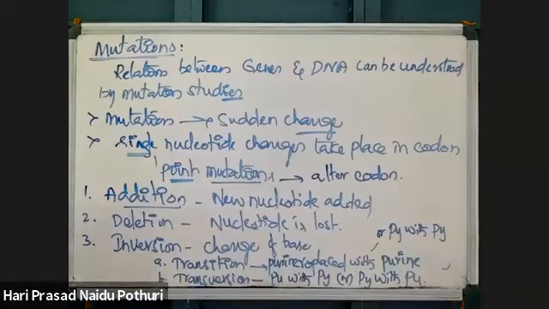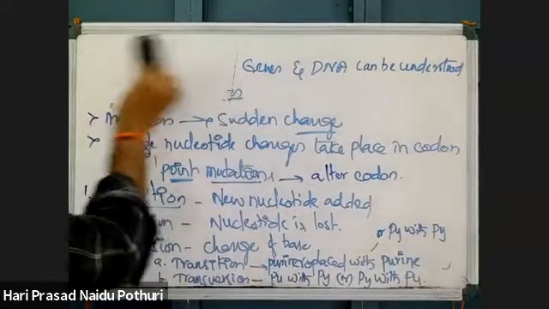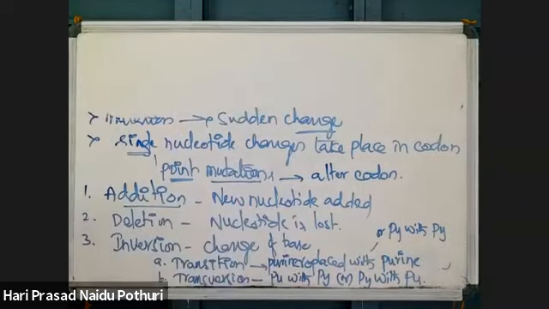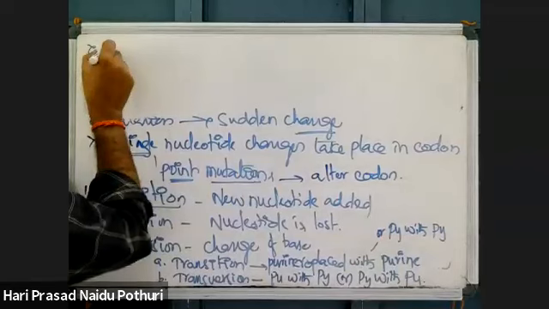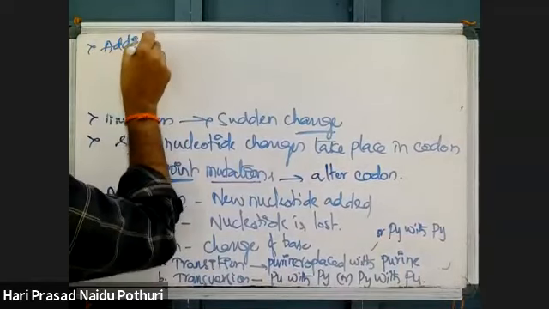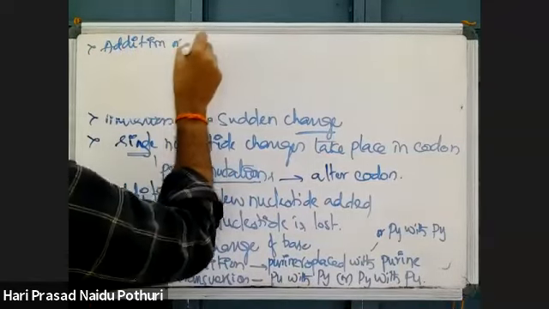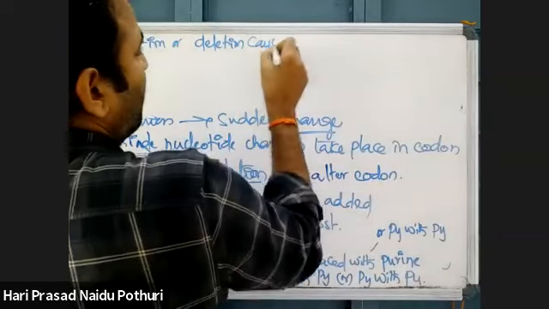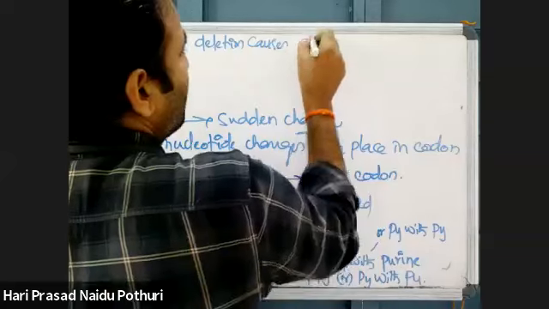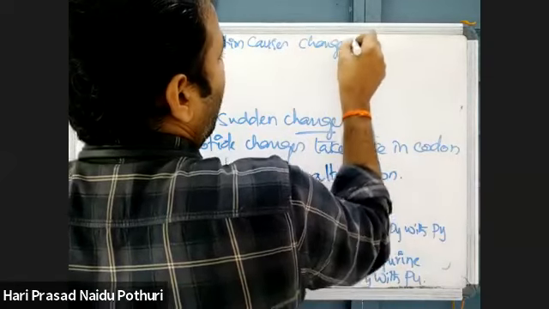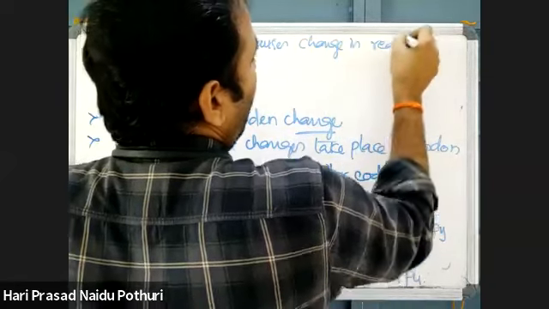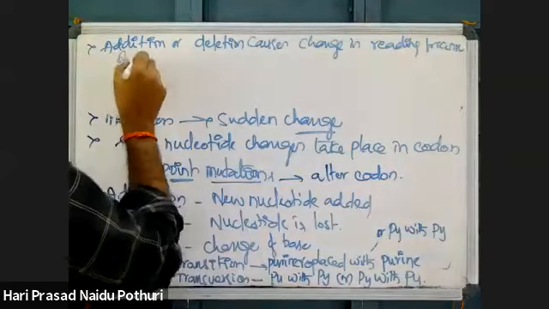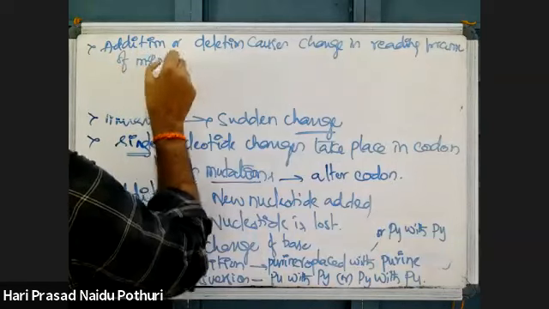See one by one. First, addition mutation. This addition or deletion causes a change in the reading frame of mRNA.